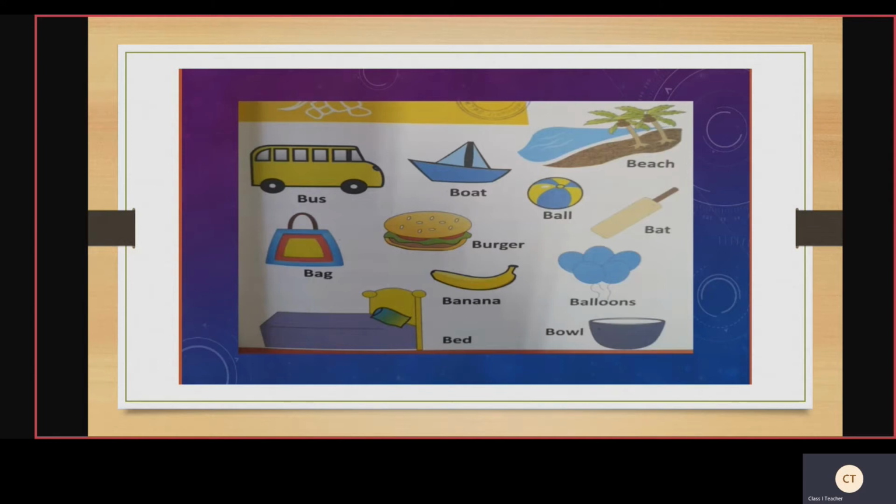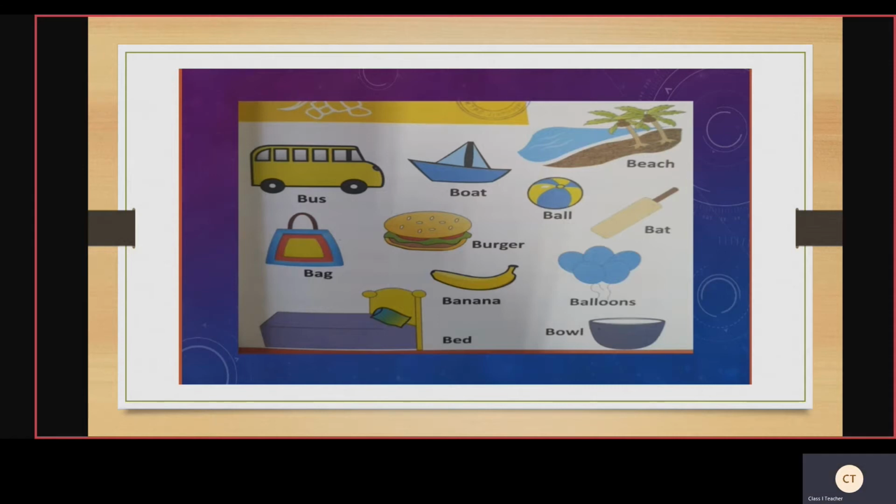See children, the pronunciation is very important. That is B-O-W-L, bowl. Okay, so here we have taken some words from the letter B.